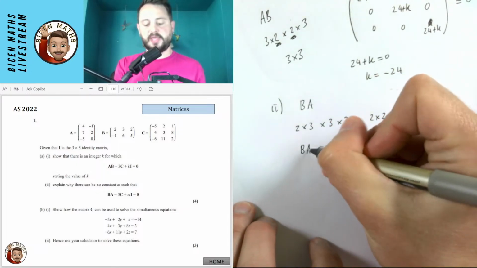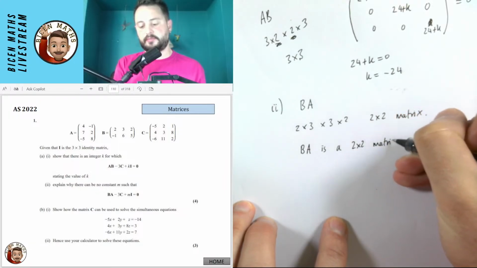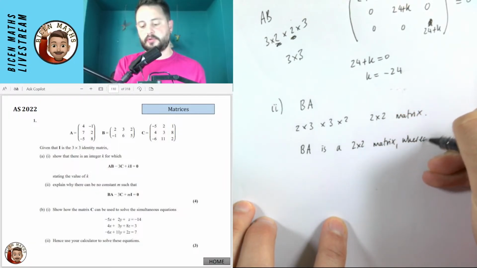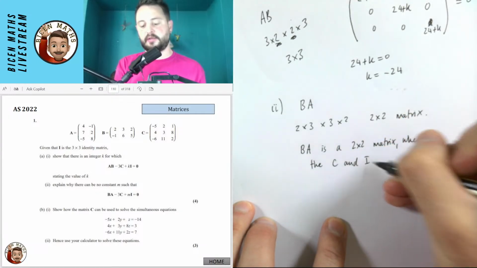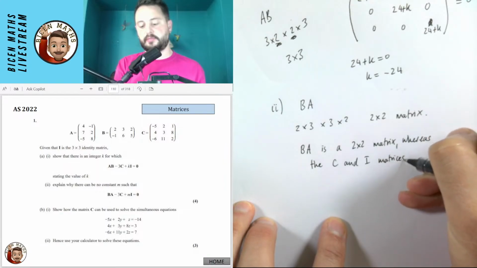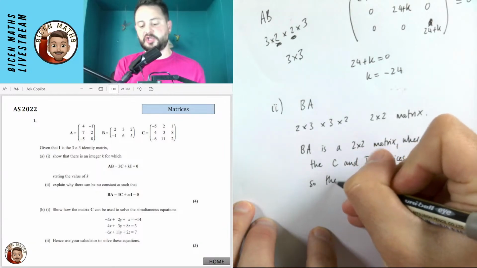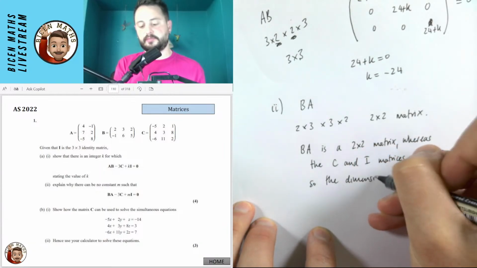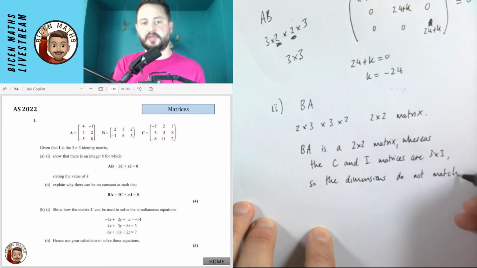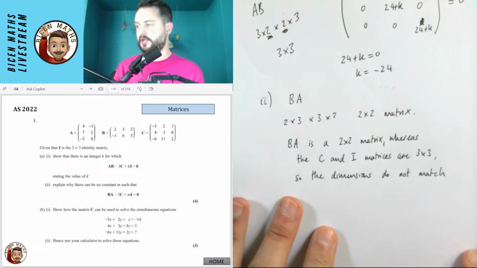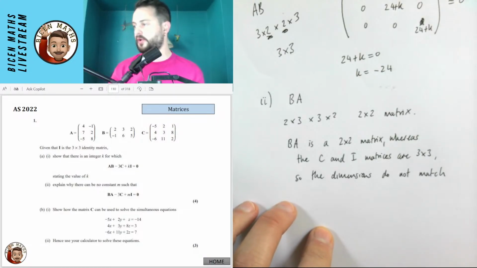So I'm just going to say that BA is a 2 by 2 matrix, whereas the C and I matrices are 3 by 3, so the dimensions do not match. We'll look at their phrasing afterwards to see how they describe this, but that should be enough for us to say that dimensions do not match each other. I'm just going to pull this up so that I've got the chat screen that I've got here as well.